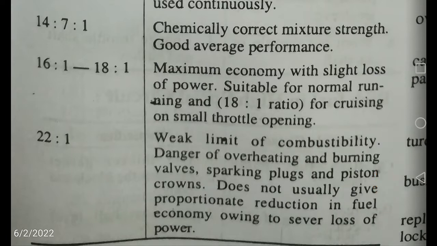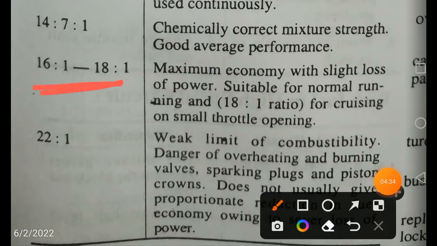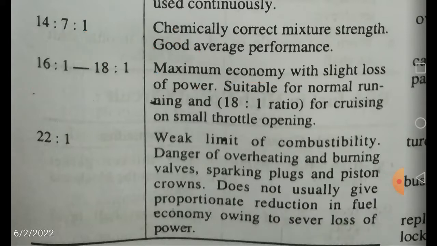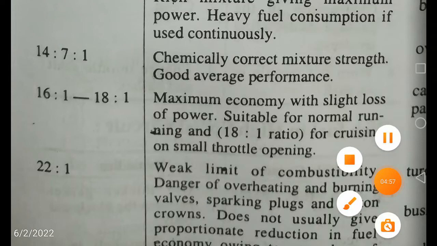Let us underline this: 16 to 18 is going to result in maximum economy. Next comes 22:1. So what was the rich limit? I think it was 8:1. Now this is the weak limit.